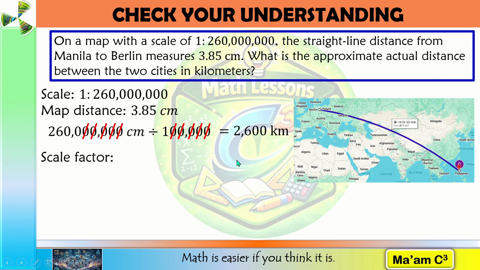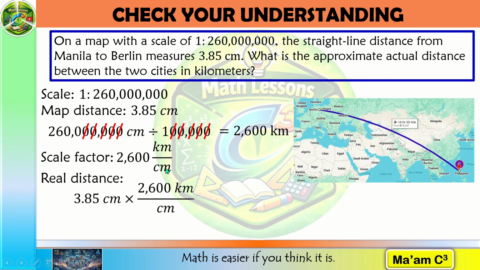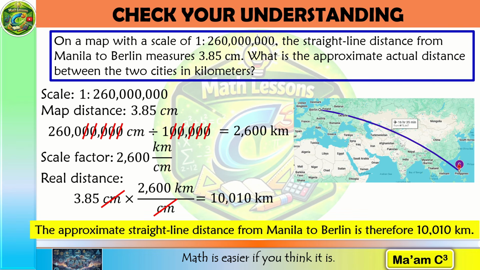This will be our scale factor. This means that 1 centimeter is equal to 2,600 kilometers. So to determine the real distance, I'm just going to multiply the map distance by our scale factor. Take note how I arrange our conversion factor. Centimeter units here should cancel out and 3.85 times 2,600 is 10,010 kilometers. Therefore, the approximate straight line distance between Manila and Berlin is 10,010 kilometers.